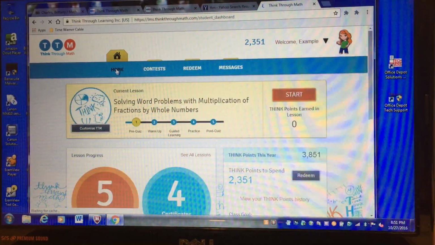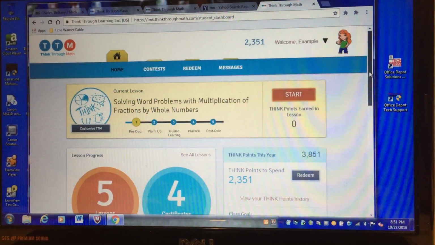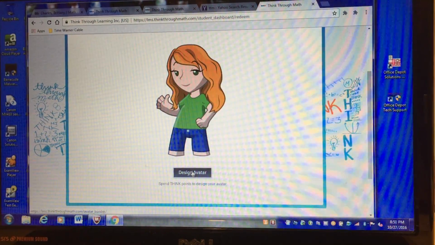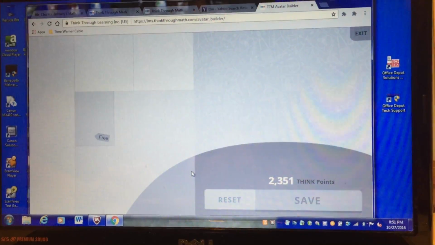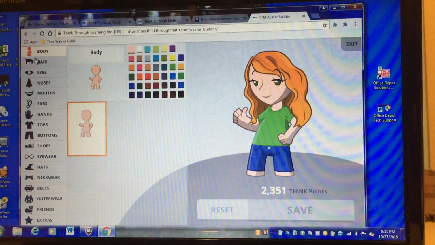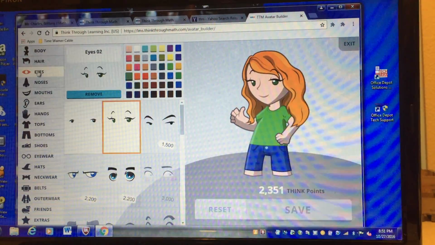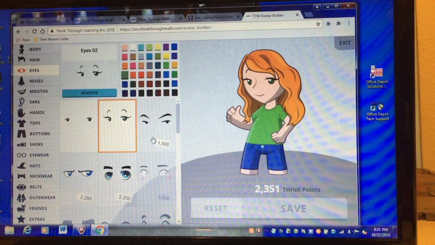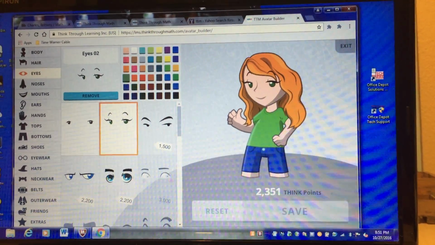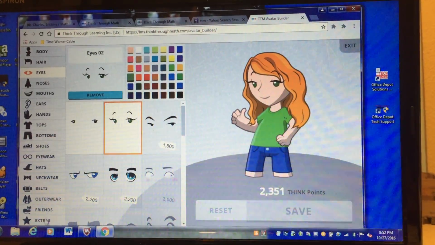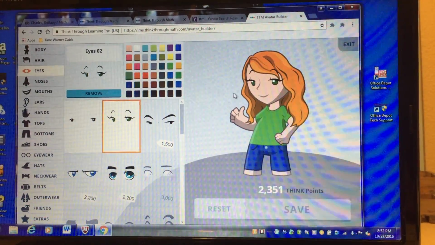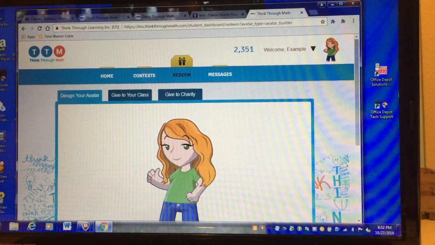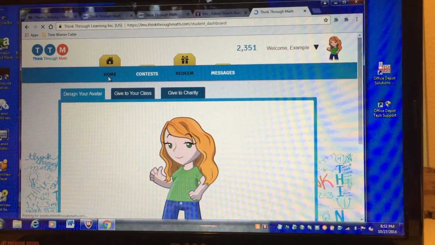Okay, so back to home. When they're on their avatar, they can also just click their avatar to go to it. They can go to Design Avatar, and it lets them pick colors of things. They can pick all of these. Let's say they want special eyes, like I bought these eyes. If I want other eyes, I'm going to have enough points, so I could now purchase these, but I can't purchase any of these because I don't have enough points. So these are just cool things that they can buy for their avatar and colors that they can change it to. Okay, so now let me go back to home.